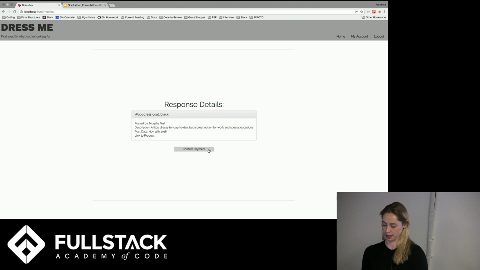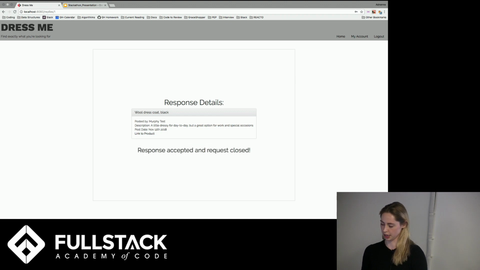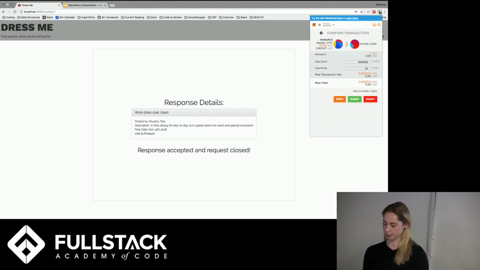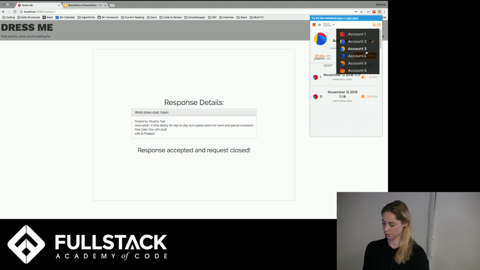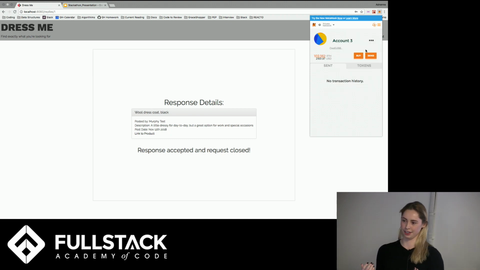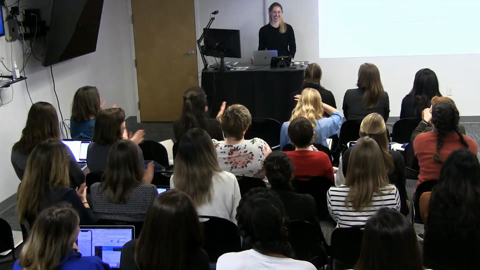And now when I do a confirm payment, you accepted it, and there should be another MetaMask window popping up, which is just a transaction to confirm the payment to the other user. So I'm going to submit. That money at that point was released from the smart contract, and it should appear in account 3. So if we go to account 3, I had 100 Ether, and now I have 102, so the payment was successful. And that's a summary of my Stackathon.